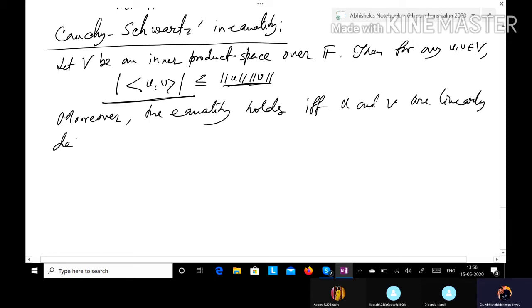That means u and v are collinear, lying in the same line.